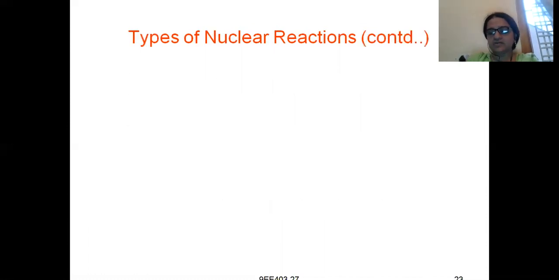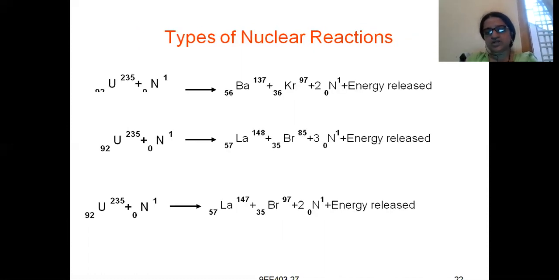Next is uranium-235 plus 1 neutron giving lanthanum-148 (57) plus bromine-85 (35) plus 3 neutrons. Here 3 neutrons are released, whereas in the last reaction only 2 neutrons were released, which means uranium will disintegrate into different types of nuclei. In the first reaction, barium and krypton are released. In the second reaction, lanthanum and bromine are released with 3 neutrons.